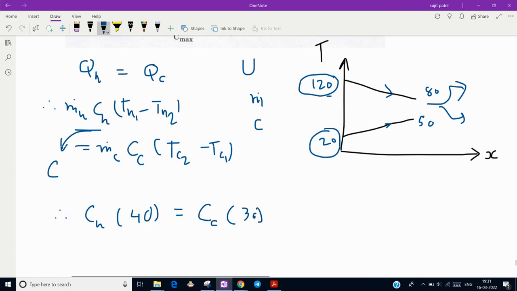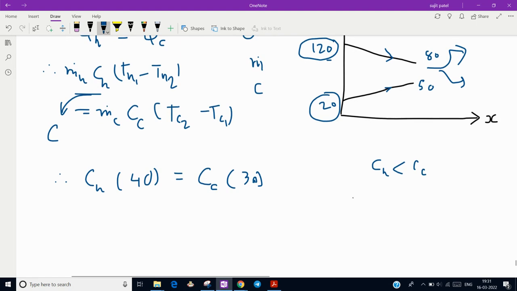Now to equate both sides, Ch into 40 and Cc into 30, the Cc must be greater than Ch. So here we can say that C minimum, the minimum heat capacity, is Ch and maximum heat capacity will be Cc. Now the capital C, the heat capacity ratio, is C minimum by C maximum.